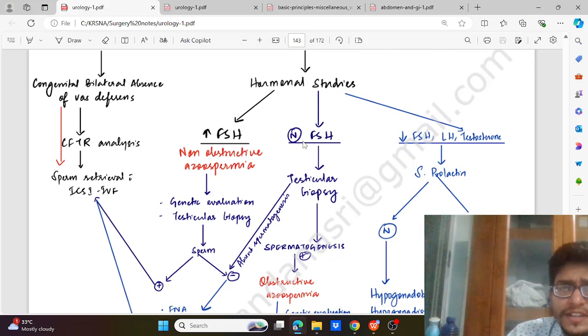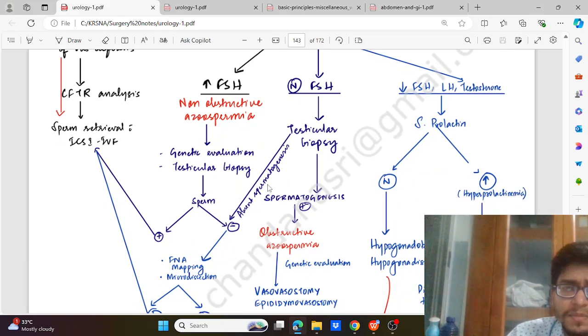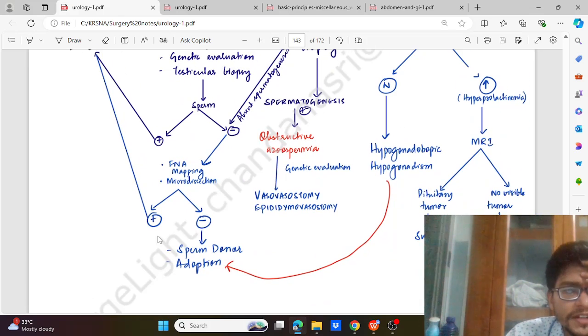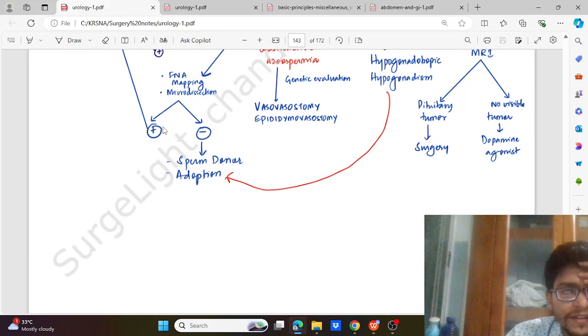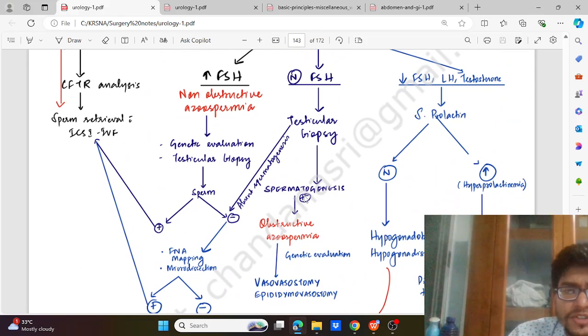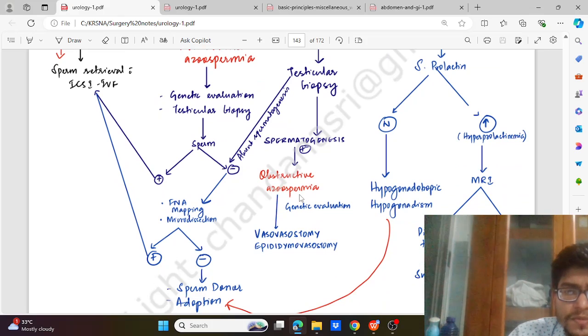Now, if the FSH is normal, we'll go for testicular biopsy. If there is absent spermatogenesis, then we'll go for FNA mapping and microdissection. If that is positive, then we'll go for IVF. If that is negative, there are no chances, so we have to go for a sperm donor or adoption. If the testicular biopsy shows spermatogenesis positive, then it is obstructive azoospermia, and we'll go for genetic evaluation as per need, and we can go for surgery, that is vasovasostomy and epididymovasostomy.